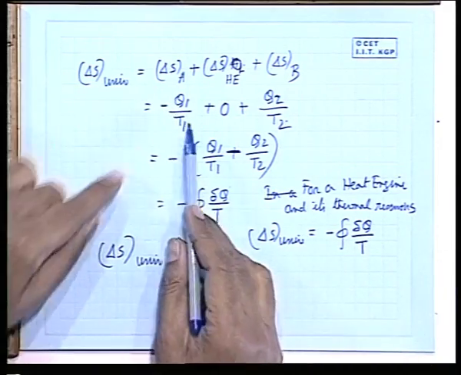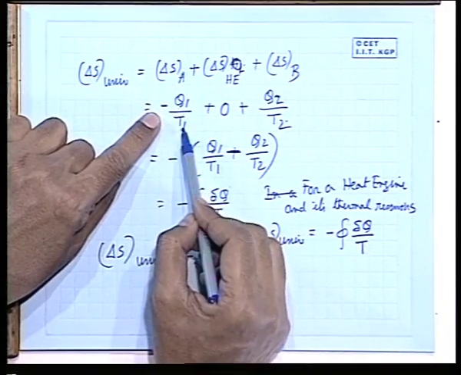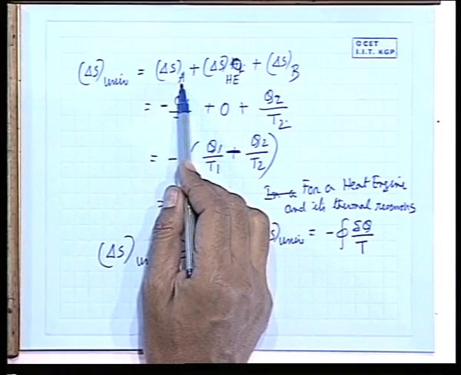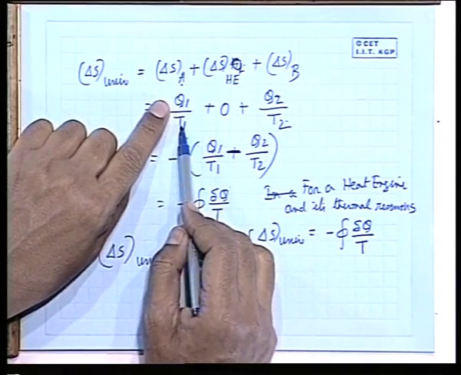When I say minus Q1 by T1, it denotes the entropy change of reservoir A, that is the source. When I say plus Q1 by T1, it depends upon the Q by T quantity in the heating process of the working system in the engine.